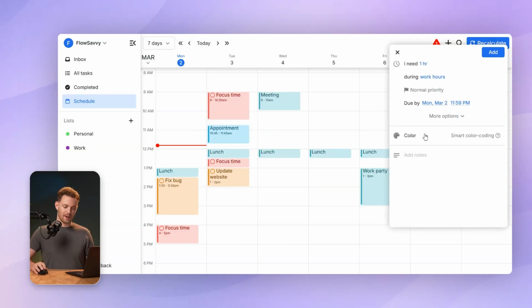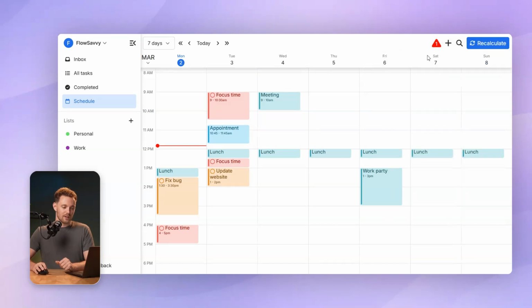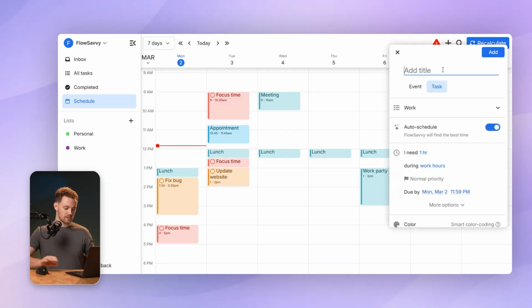The next feature I want to show you is the colors. If you scroll down to the bottom, you have the color here and you can see it's set to smart color coding. That just means tasks are going to be colored either green, orange, or red, depending on how close they're scheduled to their deadline. For example, here you can see an orange task. That means this is scheduled on the day of its due date. Same thing with this. This one is due that day. Red means the task is scheduled to be finished after its deadline. Like this focus time is due today, but it's not being finished until tomorrow.